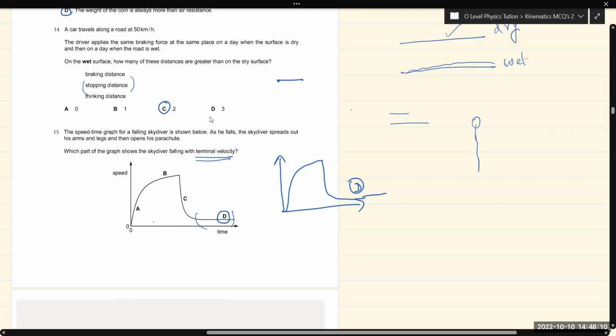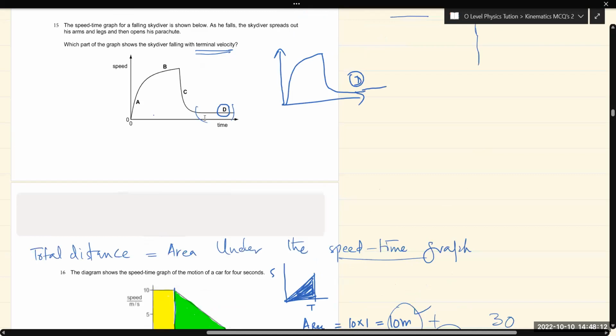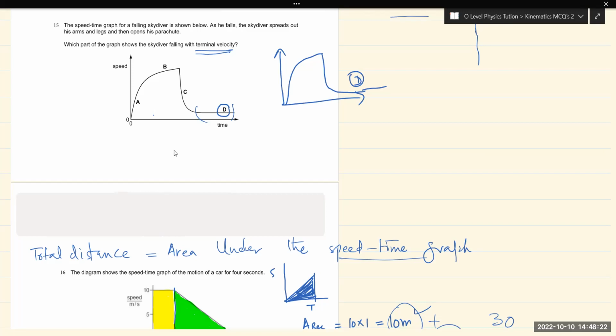So we have question number 15. The speed time graph for a falling skydiver, and as he falls the skydiver spreads out his arms and legs and then opens his parachute. So which part of the graph shows the skydiver falling with the terminal velocity?